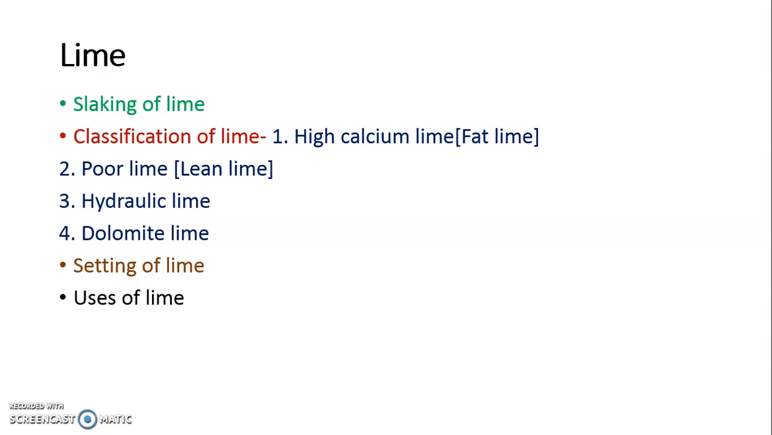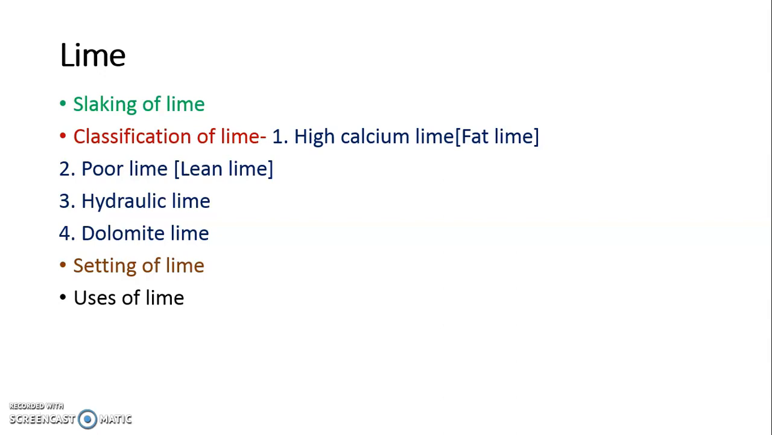The hydrated lime is also called quick lime. Quick lime is easy to handle and can be used with no danger; you just need to mix water and use it. Next we are moving to classification of lime.